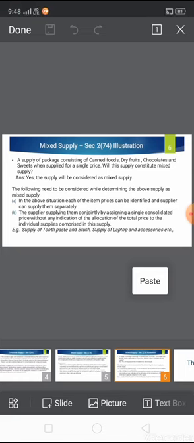Difference number two, individually available supplies. In a composite supply, it wouldn't make sense to sell the secondary parts separately from the principal supply. Whereas in a mixed supply, each piece could be sold separately.